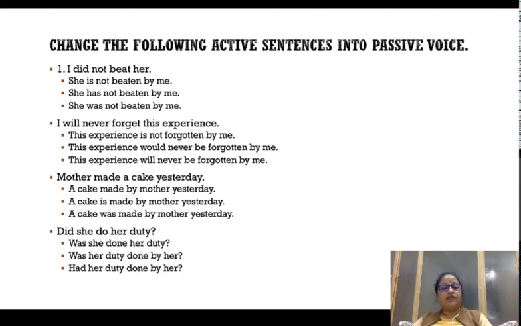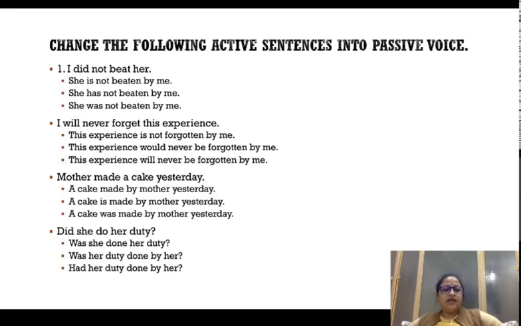So how do you convert a simple past sentence? What kind of supporting verb do you take? Do you take is, am, or are? No, you don't take it, because they come in present tense, and the tense is already a past tense, so the supporting verb would be either was या were. And a cake, क्योंकि अब सब्जेक्ट बन गया तो केक के साथ सपोर्टिंग वर्ब would be was. A cake was made by mother yesterday. Third option is correct option.